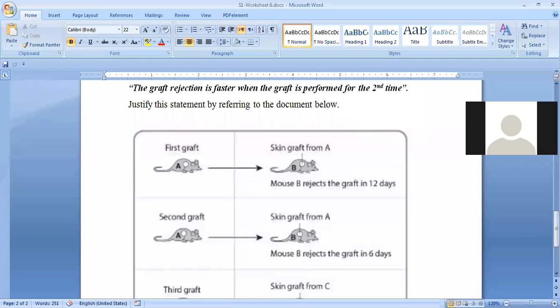Can you explain the figure in the first graft and the second graft? We have the first graft, a skin graft from A to B. Mouse B rejects the graft in how many days? 12.5. And the second graft, mouse B rejects the graft in 6 days. So the graft rejection is faster in the first or in the second? Second. Why? Because it needs only 6 days to reject it, while the first one takes 12 days. So the second one is faster.